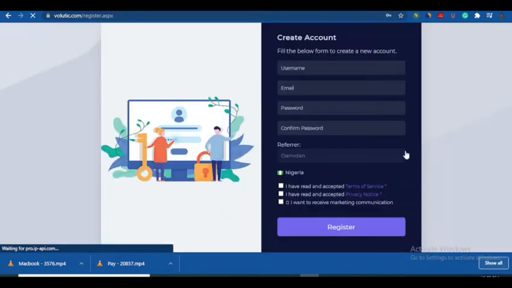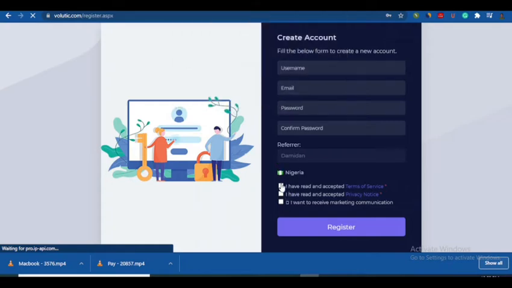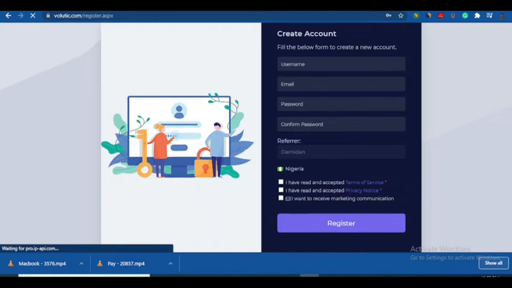So when you click on that, all you have to do is put in your username. Put in any username, because you're actually creating a new account. You put in your valid email, your password, then you confirm your password. Then the referrer, since you have clicked on the link below, will automatically fill up here. Then you're going to mark all these things, tick, tick, tick, and you click on register. When you click on register, you will receive an email for authentication and you are good to go.